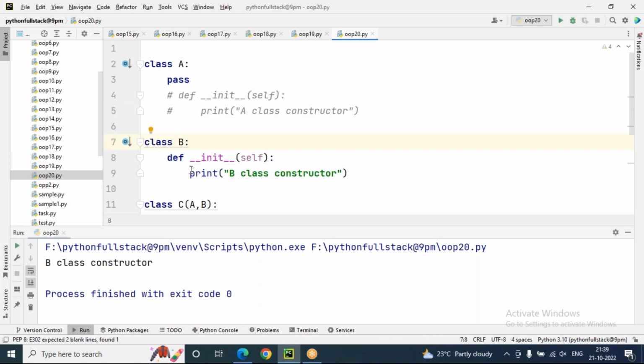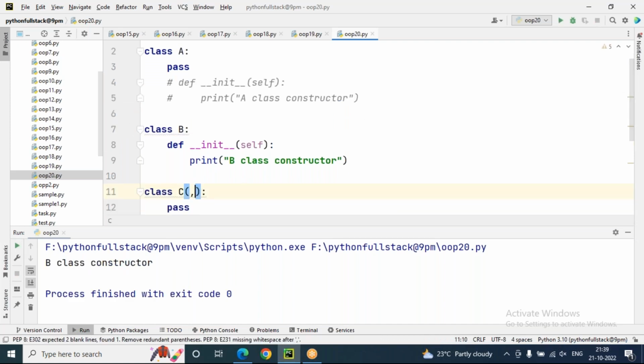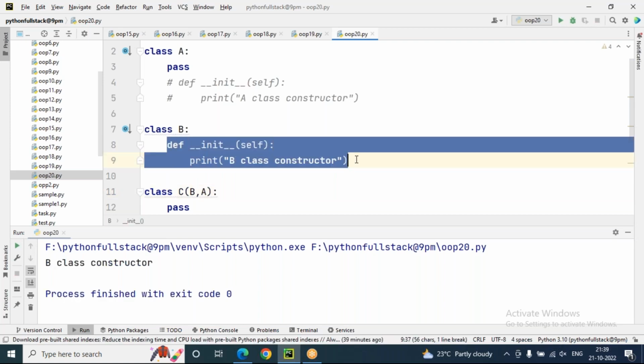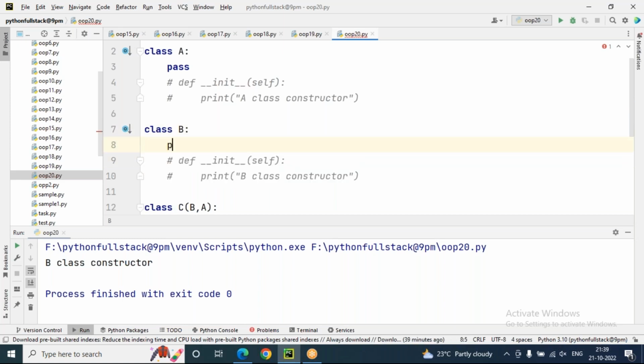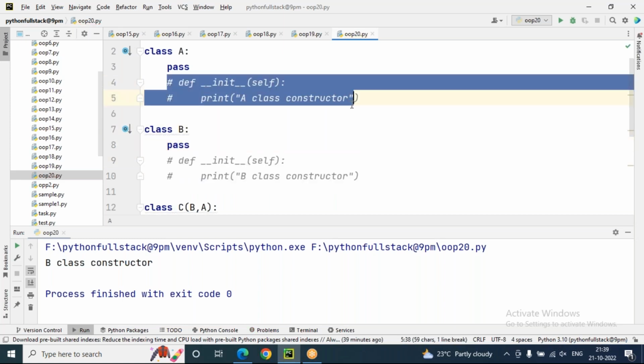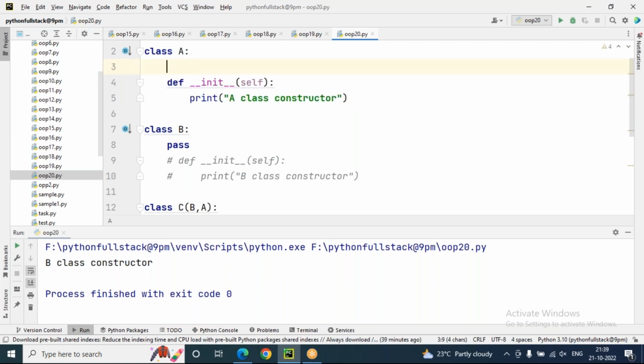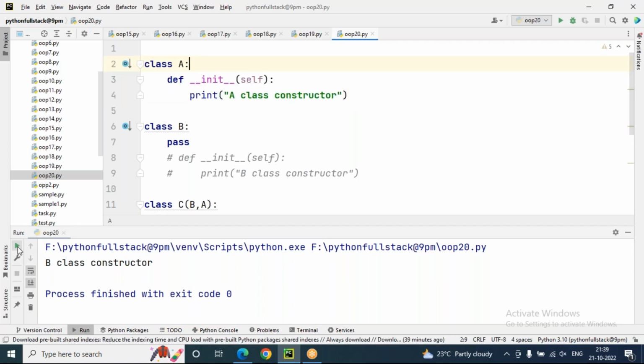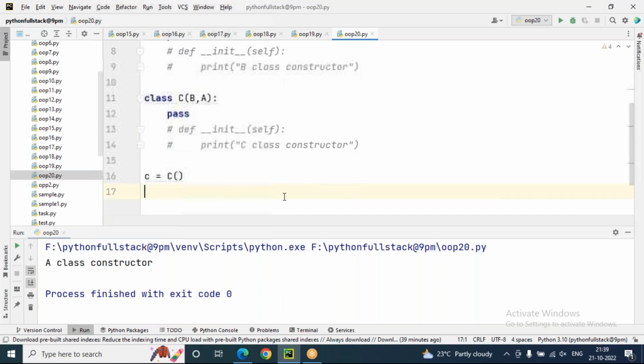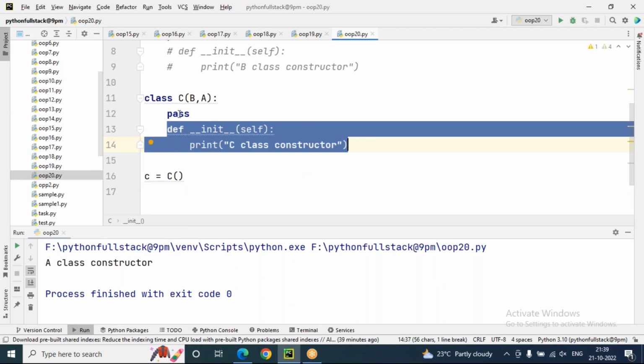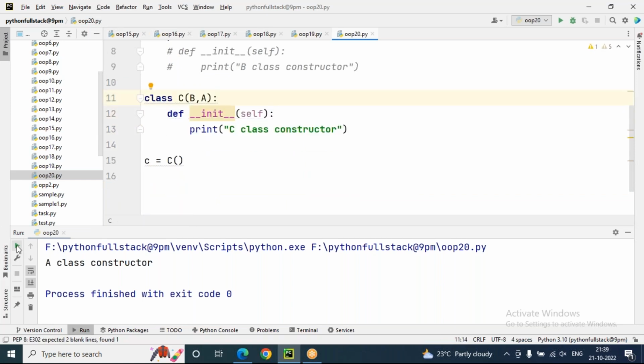Okay, the order is important. Suppose first I take B comma A. The order is fixed, B comma A. First priority what? B class constructor. Yes, B class constructor is there. If there is no constructor in B class, next priority what, sir? A only. So A class has a constructor, so it will go to A. First actually it will go to C class because we created the object for C only. If there is no constructor in C, then immediately the priority will change, sir. See here, the constructor is there in C. C only will execute, there is no B and A.